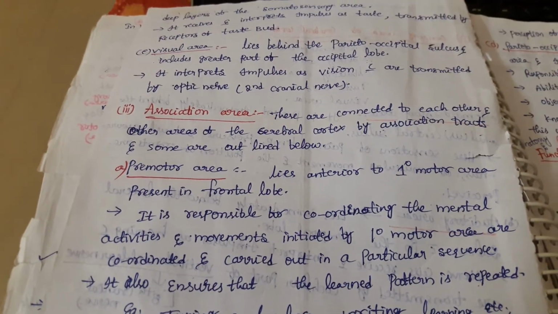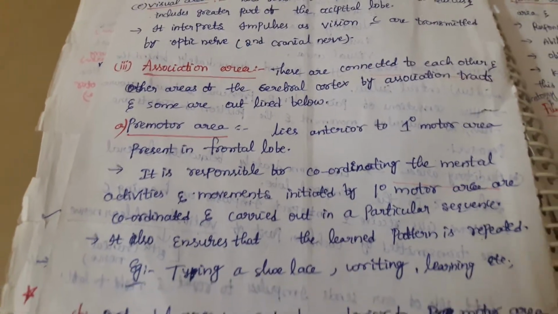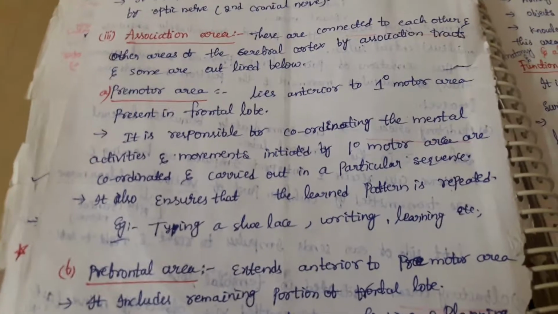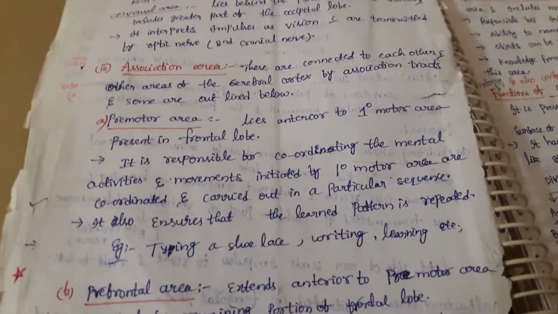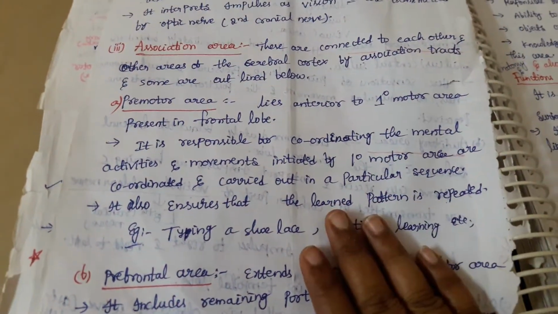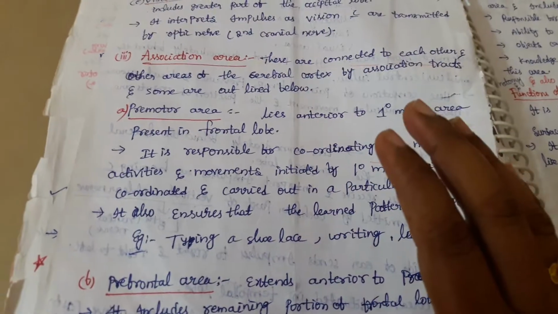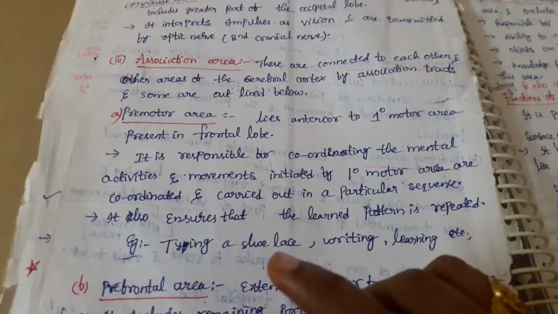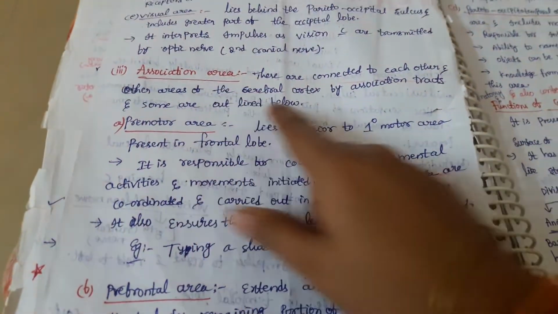Right now we have completed two functions, motor function and sensory function. Next, the final and most important function is the association function, or higher order functions, which is performed by the association area.